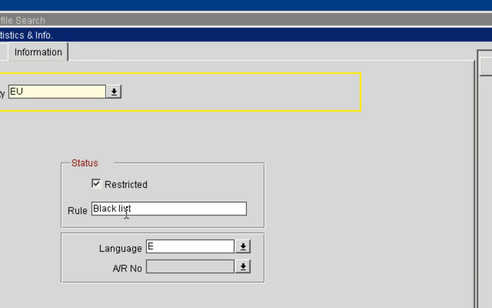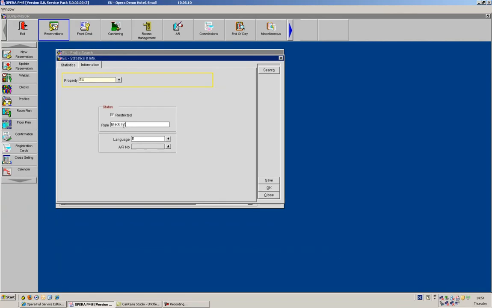The other two fields that we have are language and AR number. Language will be set to the default language of the property, and AR number would normally be used more when it comes to companies and travel agents than on individual profiles, because when we use an AR number, it means that we are going to send an invoice to this client at a later stage, and that means that the bill will be closed to City Ledger as well. And that is something that is mainly done for companies and travel agents more than for individuals.